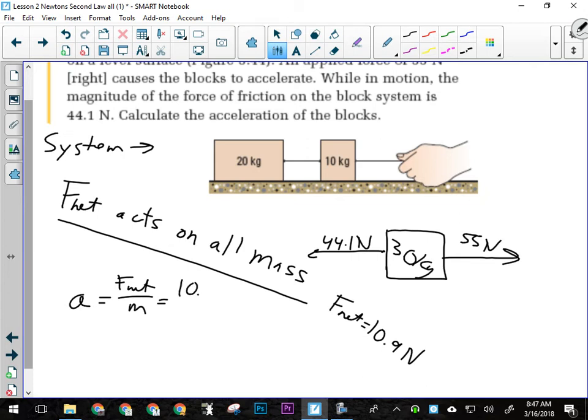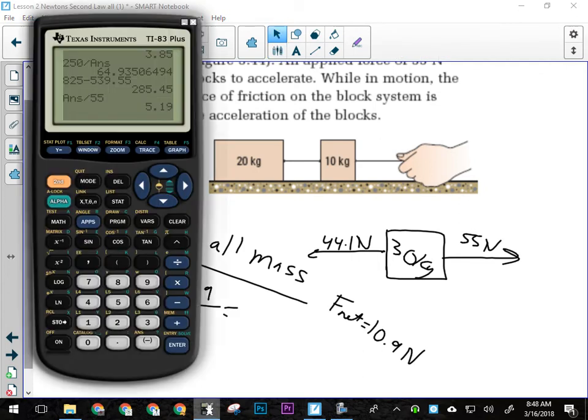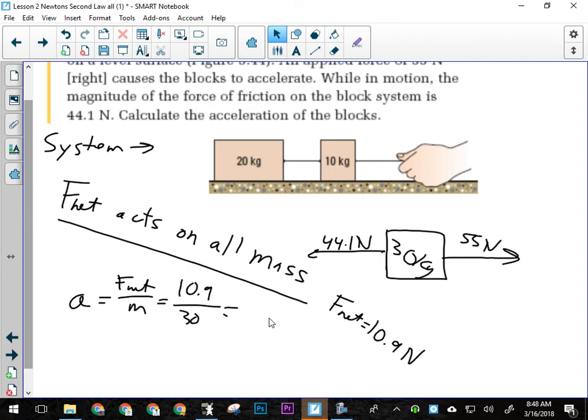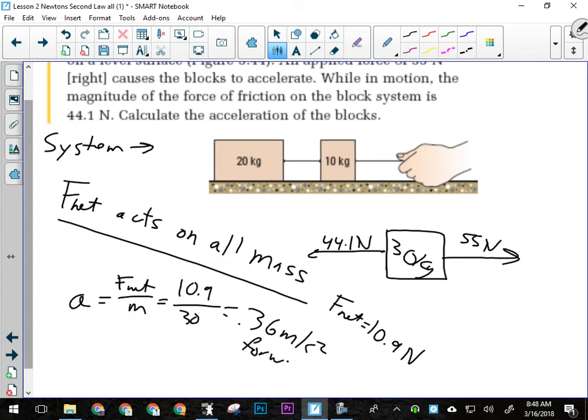So we've got our 10.9, and we divide that by our combined mass of 30. So we got 0.36 meters per second squared forward, or towards hand, or whatever they gave us there for a direction.